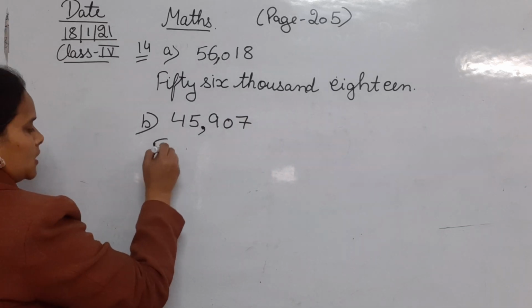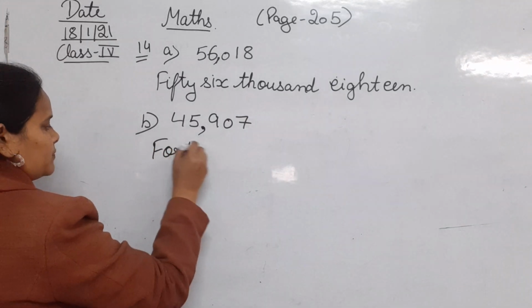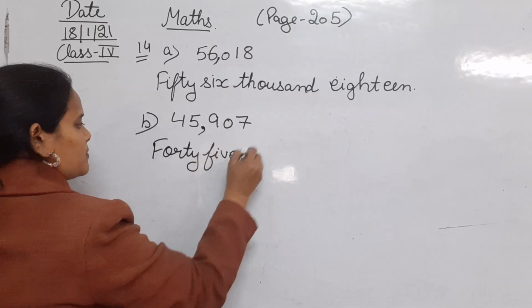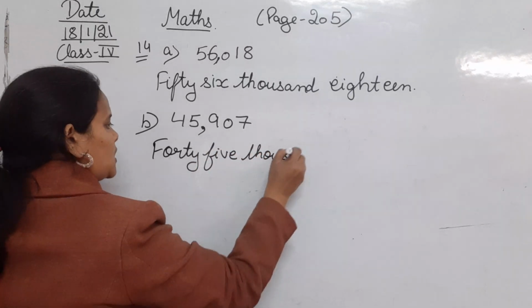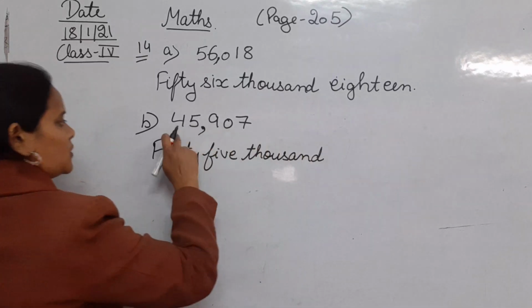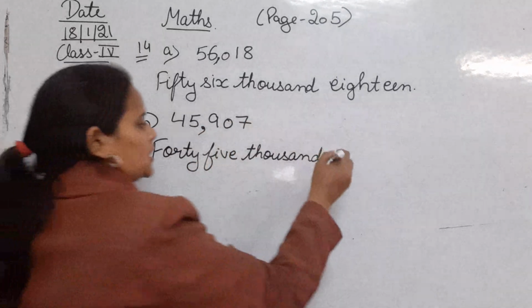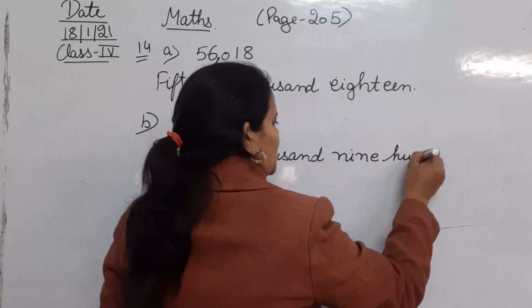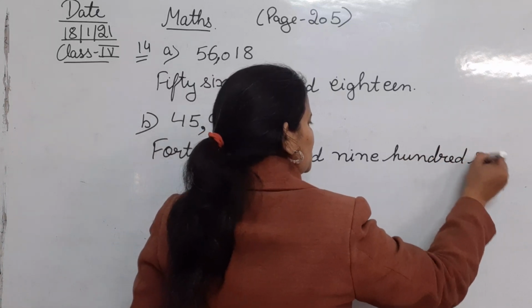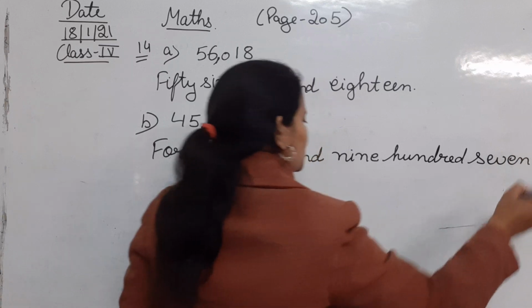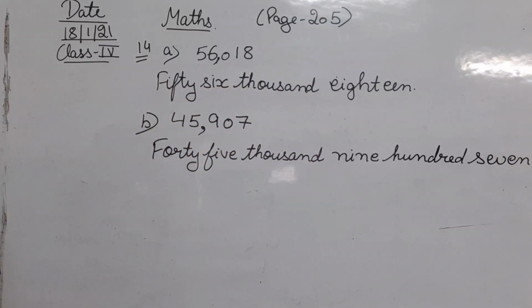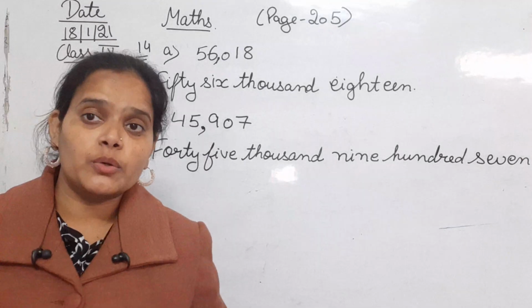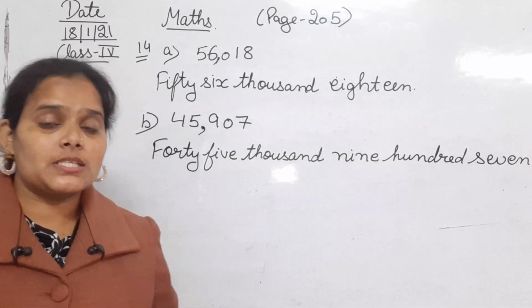That is 45,907. So this is how you are going to write these numbers in words.